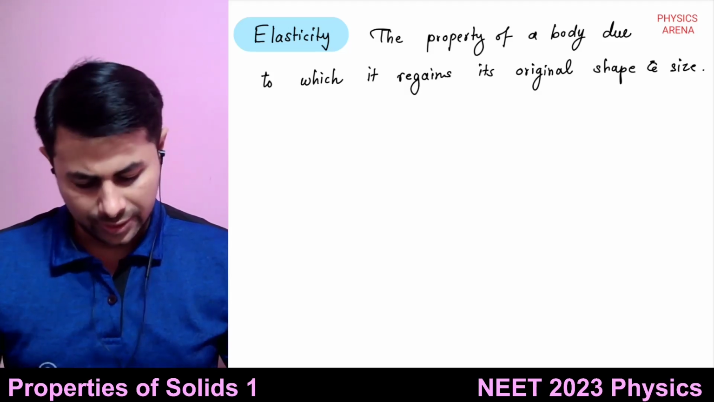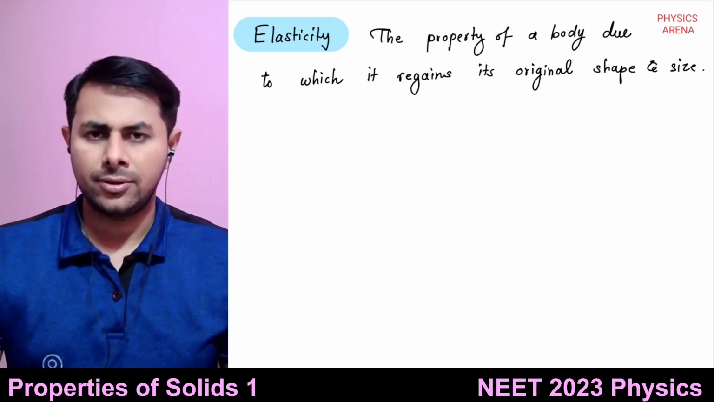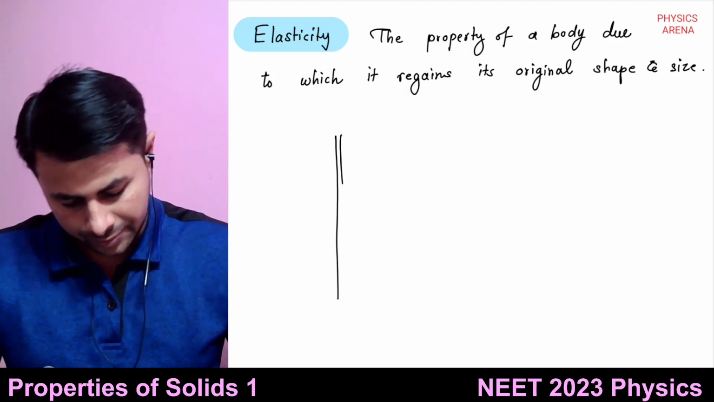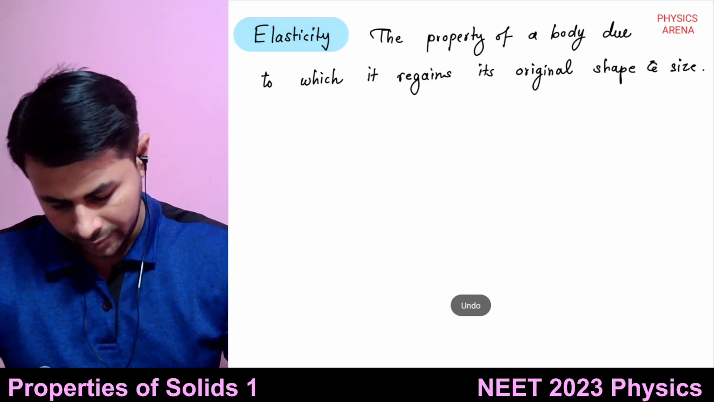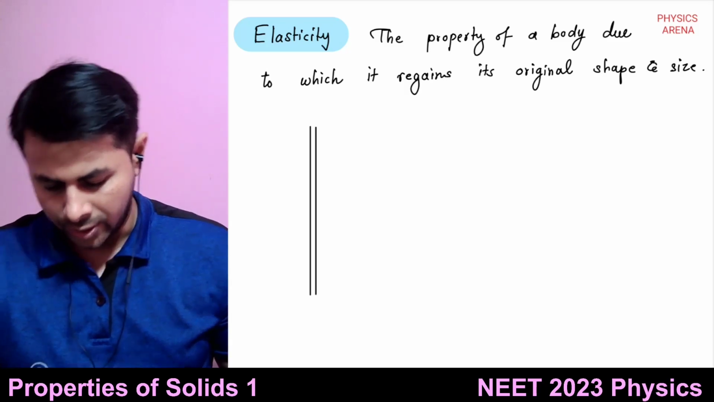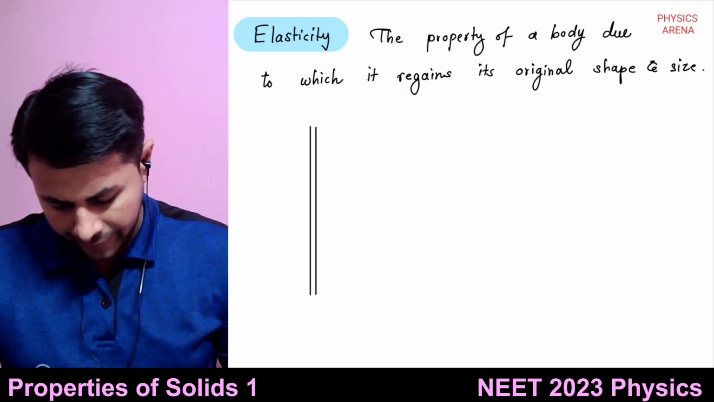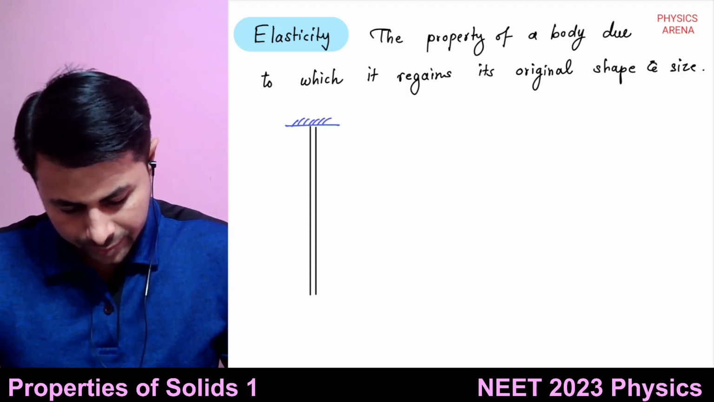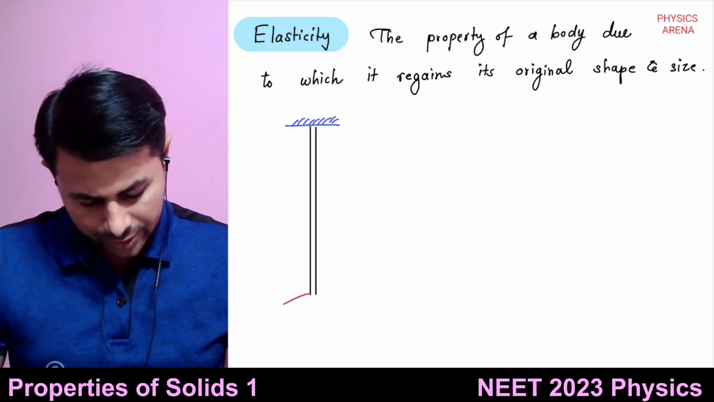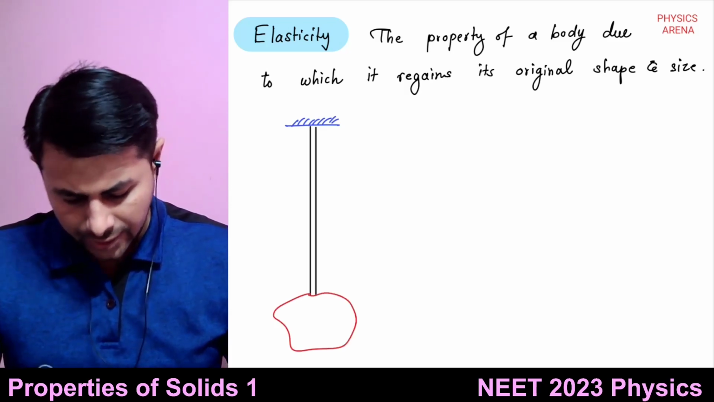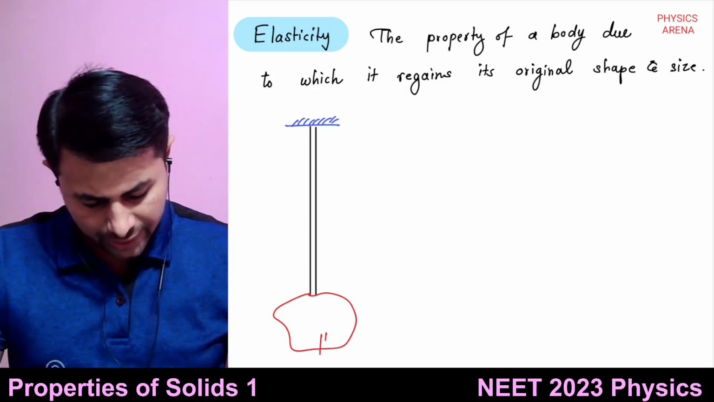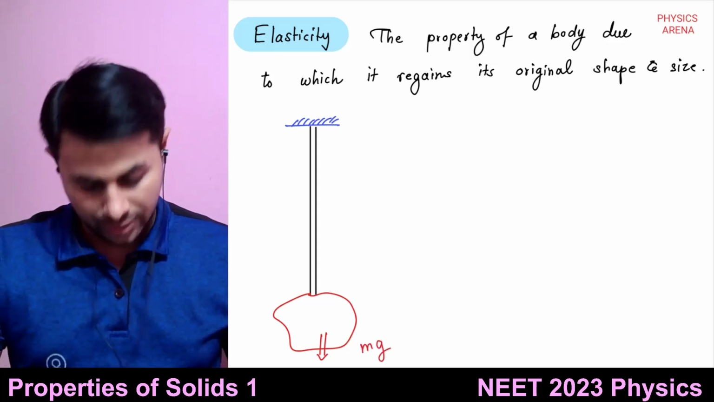So, for example, let us suppose we have a string. Okay, so this is a string. Suppose this is some string or wire, and it is connected to this rigid support, and some weight is hung from this wire. Suppose this is the weight that is hung from this wire. So now what happens? This weight acts downwards, it is mg.